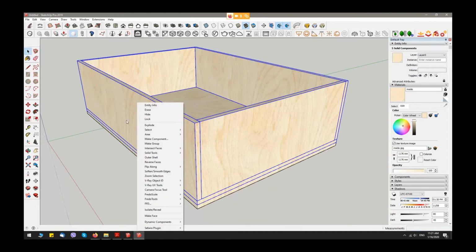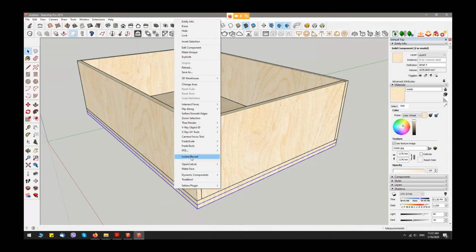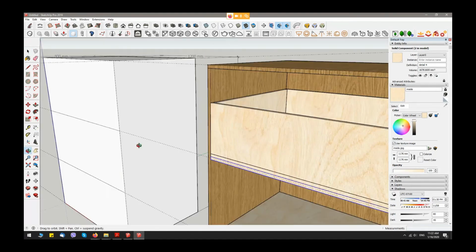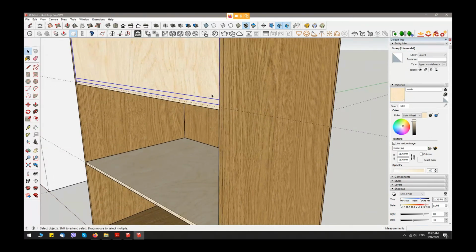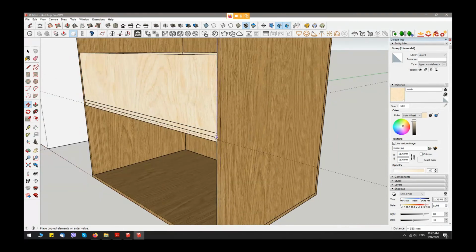I have every single piece is a component, and after that I group everything because I have to copy this 2 times. Make a group. Select my isolate model and press again to isolate. Okay, let's copy our inside parts.